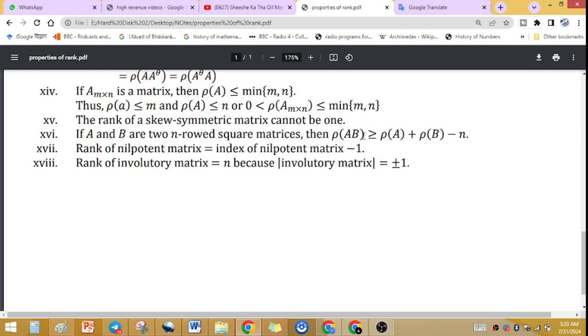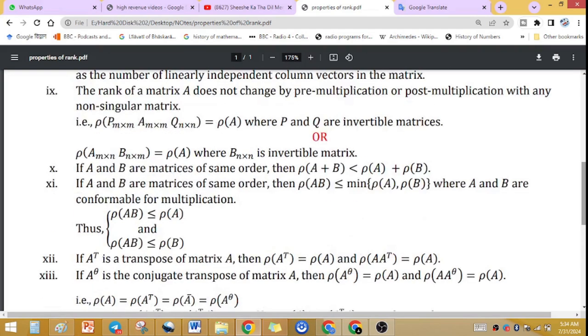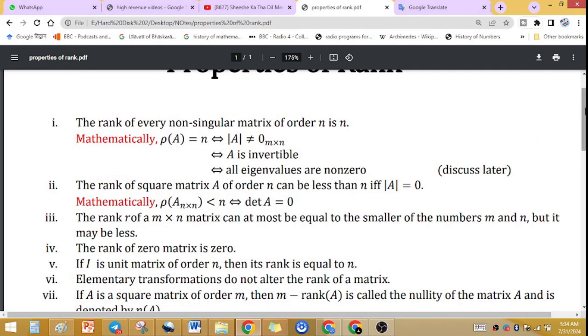Keep remembering, rank of nilpotent matrix equals index of nilpotent matrix minus 1, and rank of involutory matrix equals n, because determinant of involutory matrix is either plus 1 or minus 1. So these are a few points related to rank, and it is very important to do problems related to rank.